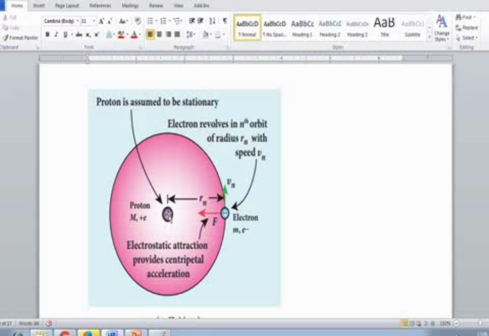It has proton and neutron. So electrons revolve around the nucleus in a circular orbit. The velocity of the electron is taken as Vn, and the radius as Rn. The electron revolves in the nth orbit, so the radius of the nth orbit is Rn.